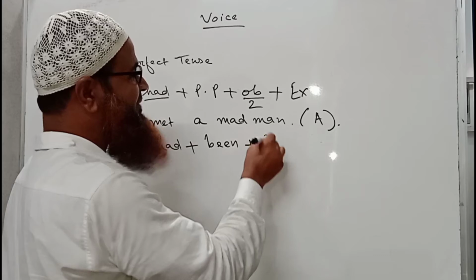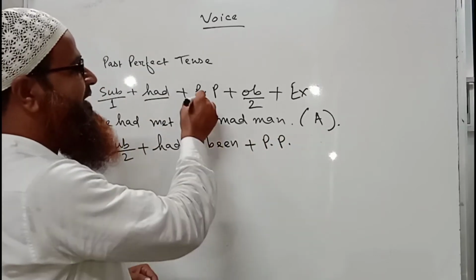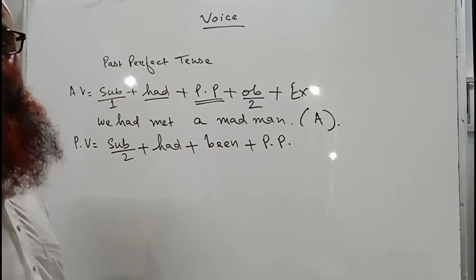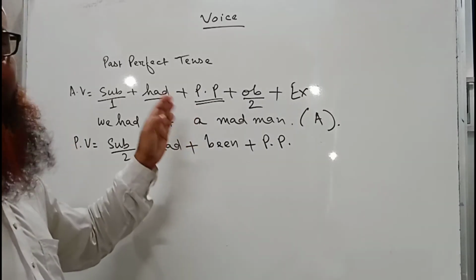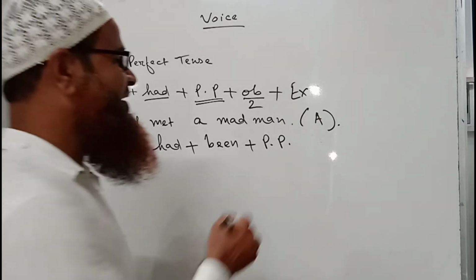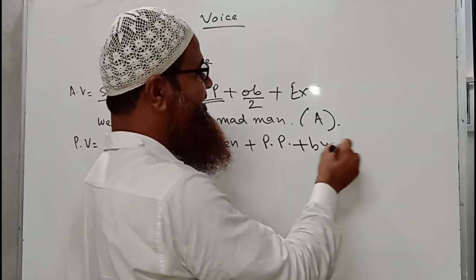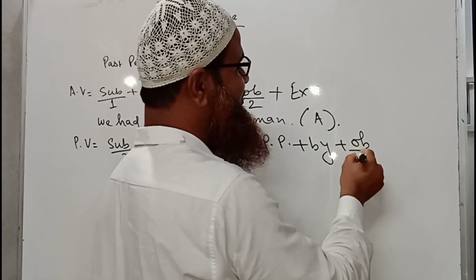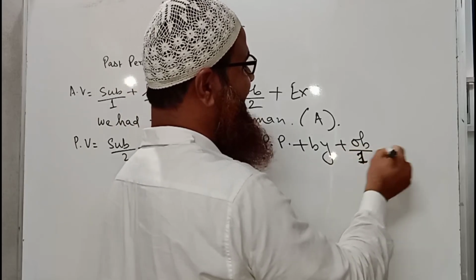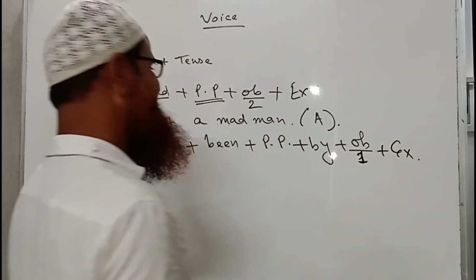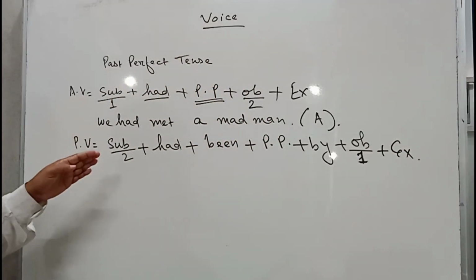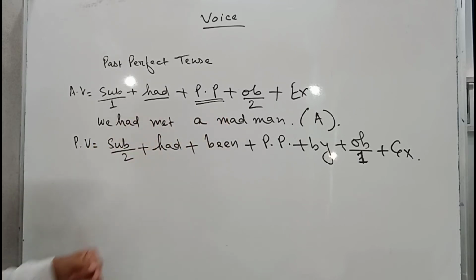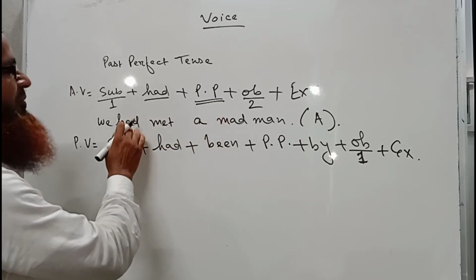Then again PP, past participle of the main verb, it is already present in the perfect tense. We always get a past participle form of the main verb in any perfect tense. Okay, then by, we have to write by. Then the subject here will become an object. This one will be number 1. And finally it is the extension. Okay, so in this way we will change the sentence into passive one. Here, whom did we meet? Whom had we met?